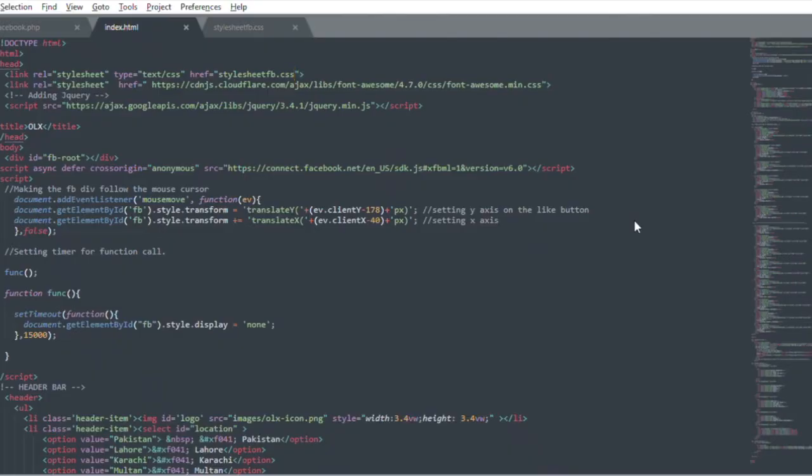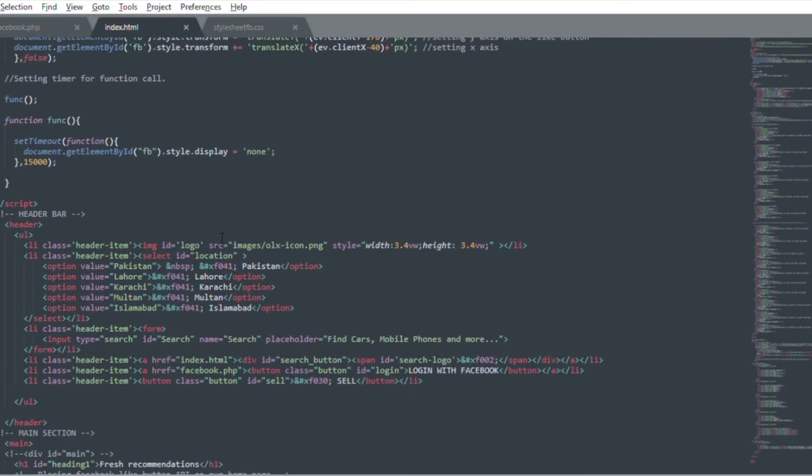Hello, now I'll be showing you the code. Starting off with the home page of OLX, the index file, first we wrote the scripts for importing jQuery and Font Awesome's fonts. Now I'll be showing you the content, how we developed it. This is the header file.